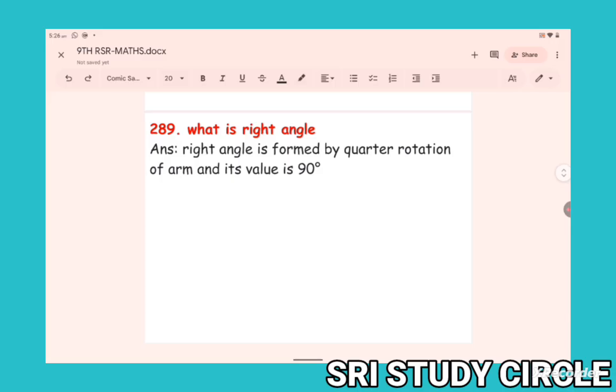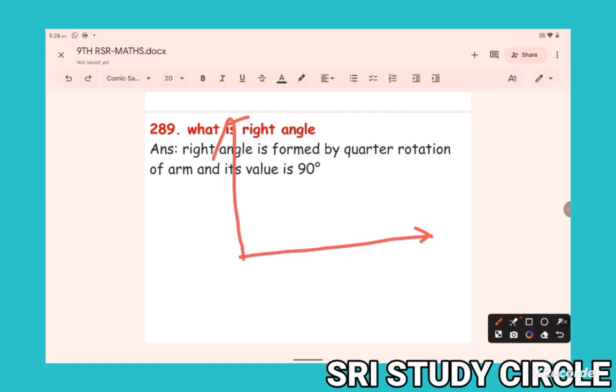What is a right angle? Suppose this is a fixed ray. Now the terminal ray, this one. Here the terminal ray is perpendicular to the fixed ray, so it is known as one right angle. The angle between initial and terminal is known as right angle. That means 90 degrees.